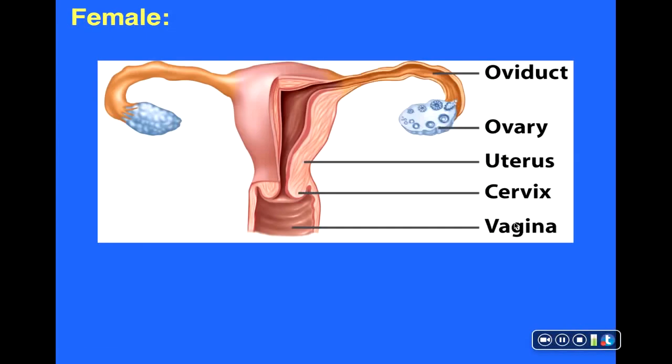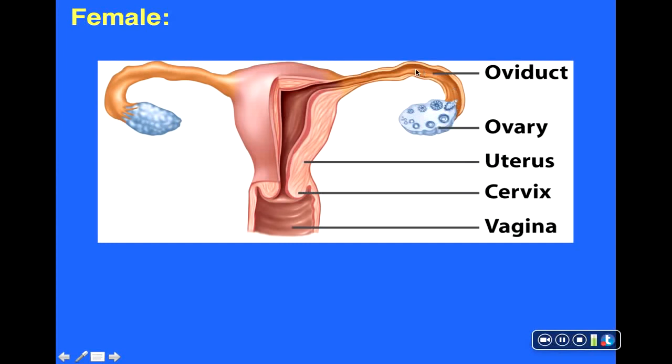Now a few comments about female reproductive anatomy. Just a few of the major structures we'll identify. First of all, the ovaries. Ovaries, of course, are the organs where egg cells develop. Roughly once each month, an egg cell is released during ovulation.